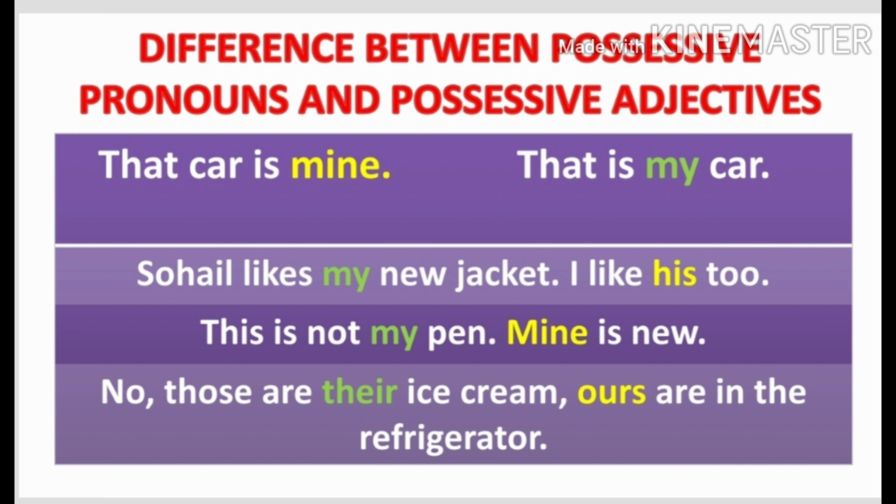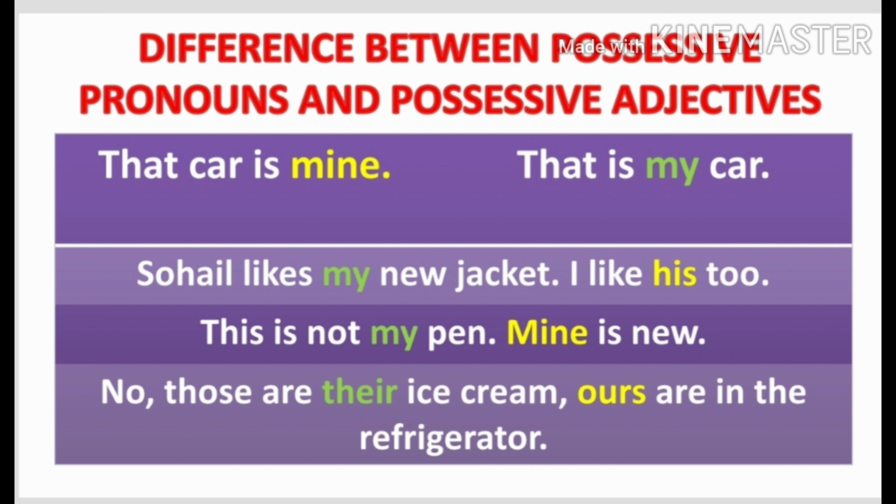Look at another example. This is not my pen. Mine is new. Here the word my is qualifying the pen. Therefore, it's a possessive adjective because we are getting an answer: whose pen? My pen. The word mine is replacing the word pen. So here it is a possessive pronoun. This is not my pen. Here my is qualifying the noun pen, so my is a possessive adjective.